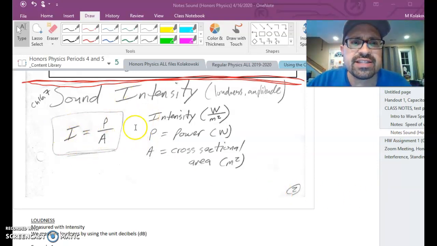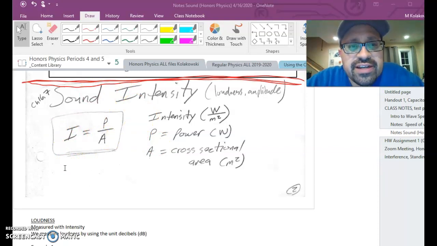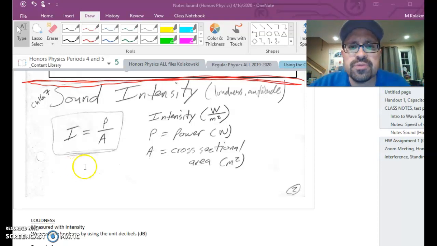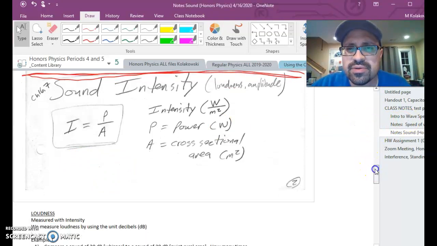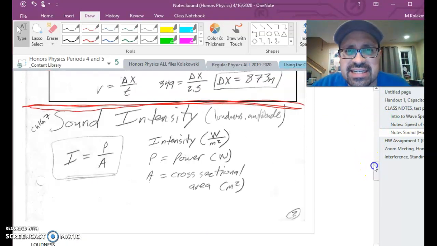The equation we see in the textbook is intensity is power divided by cross-sectional area. Now, this equation is a little bit complicated. I don't want to go too deep into this, but the idea is that the amplitude of a wave, for a sound wave, can be described in terms of this intensity idea. So it's not super helpful to use intensity in a conceptual way.